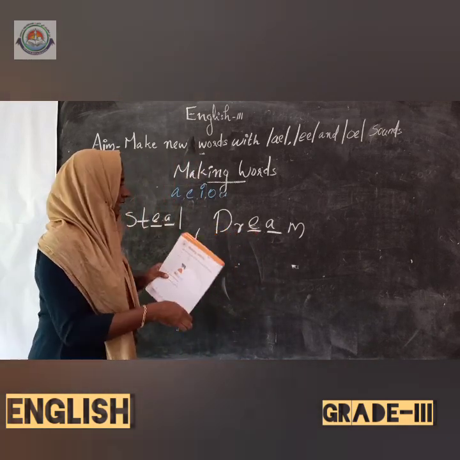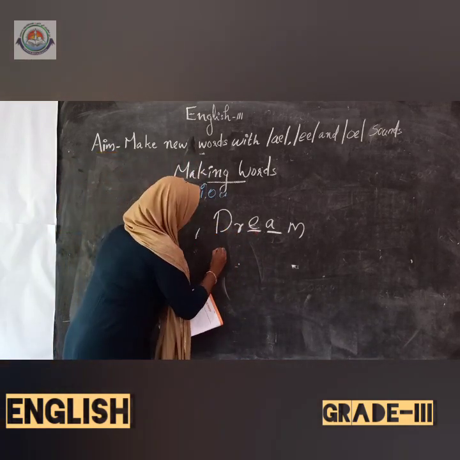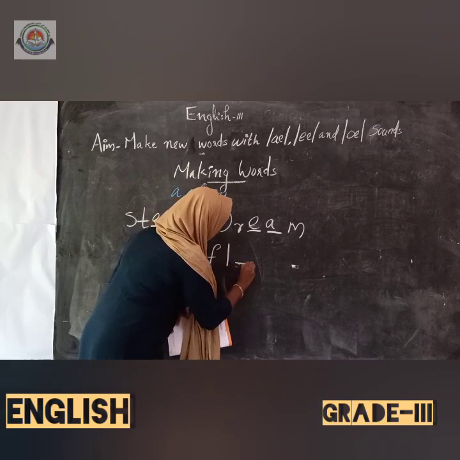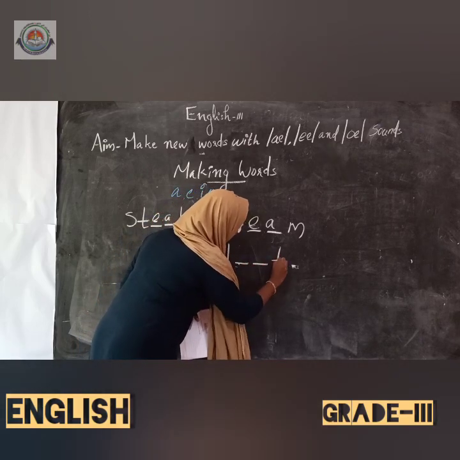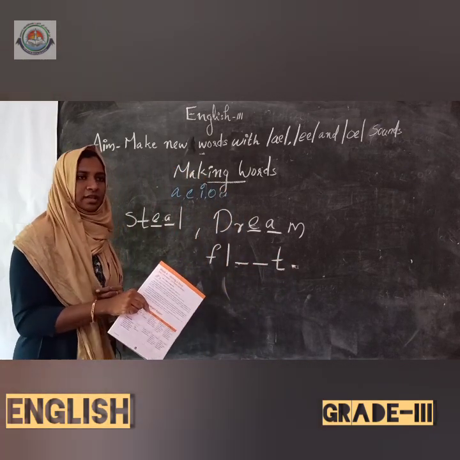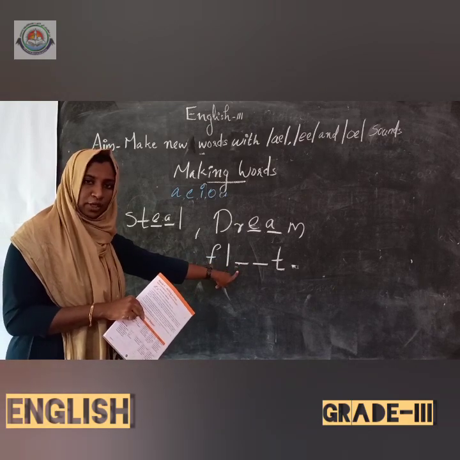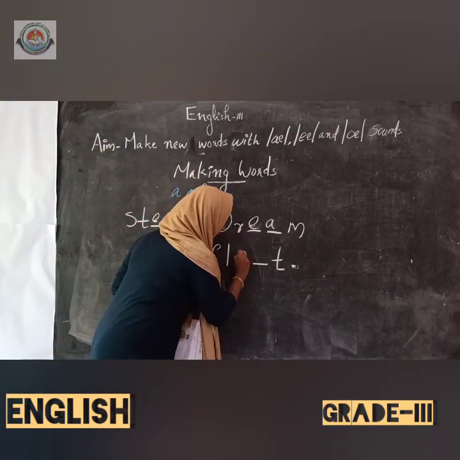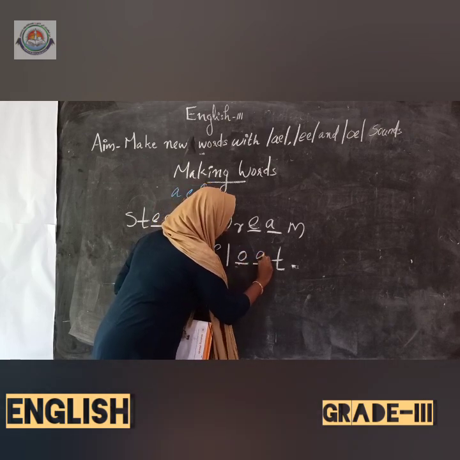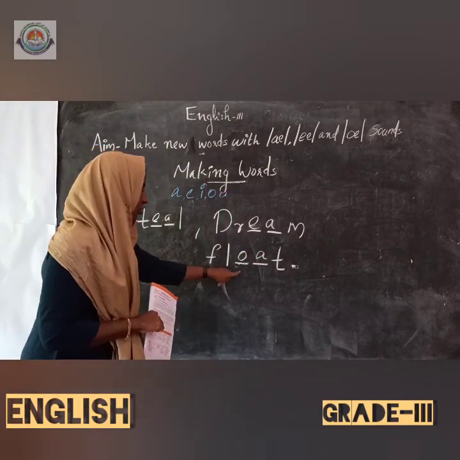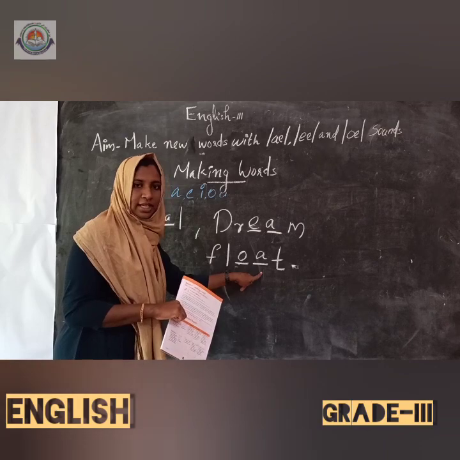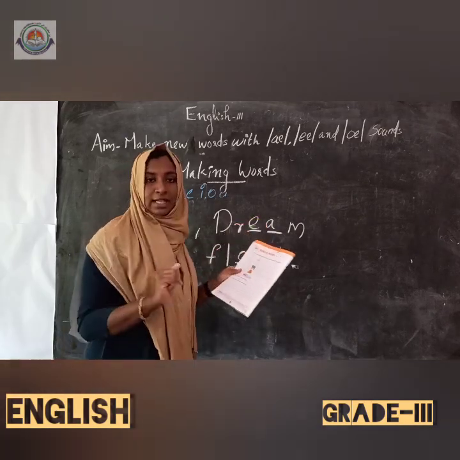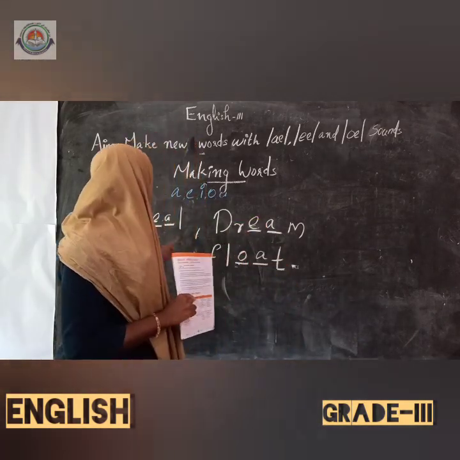And the next one is F, L, dash, dash, T. Which is that letter? Here, will you please say? Yes, very good. It is float. F-L-O-A-T. So, here two vowels came together. It is a vowel team letters. Okay. Is it clear to you, children?